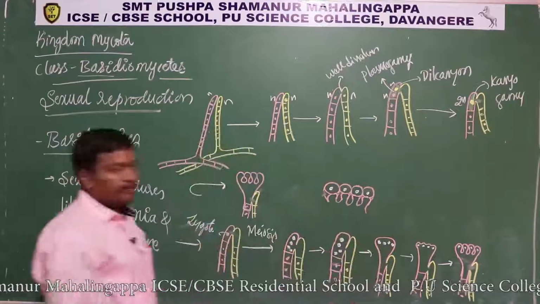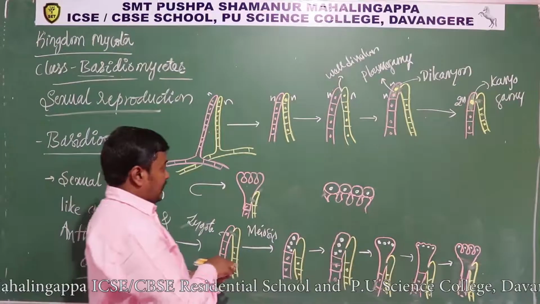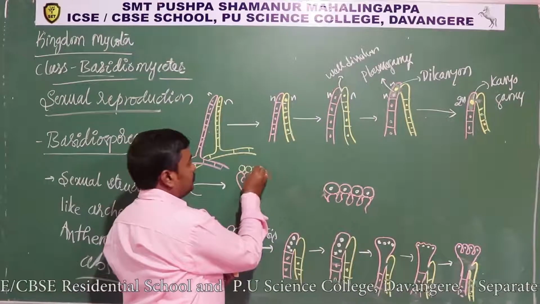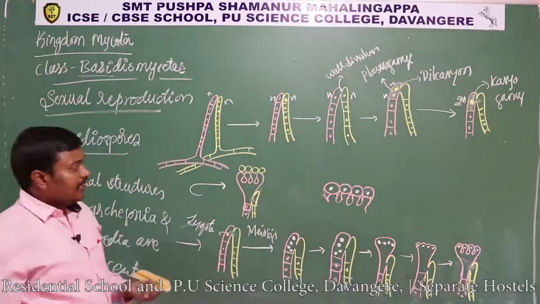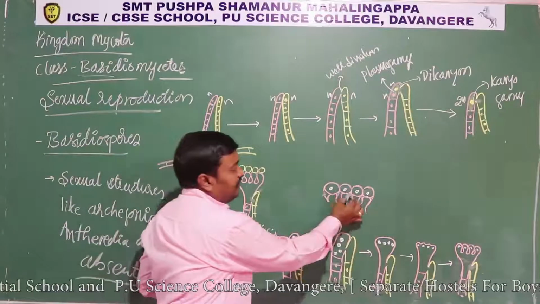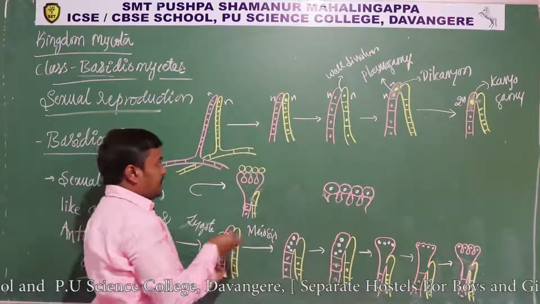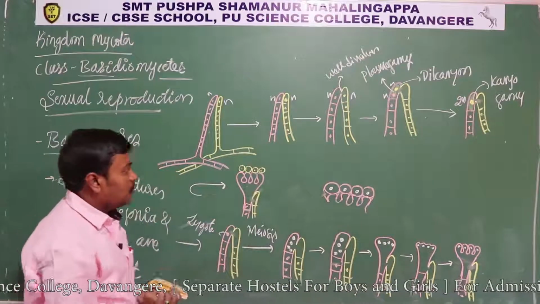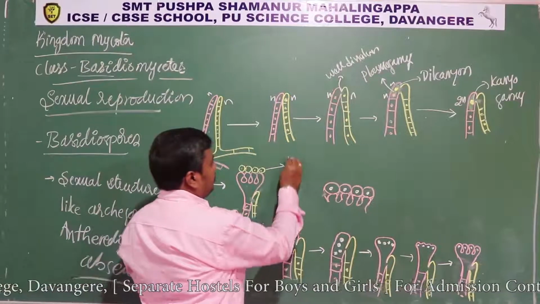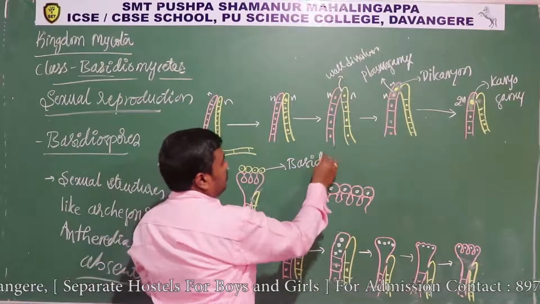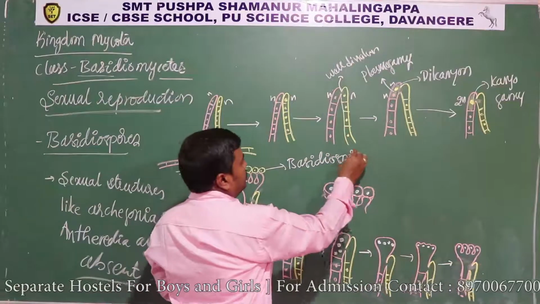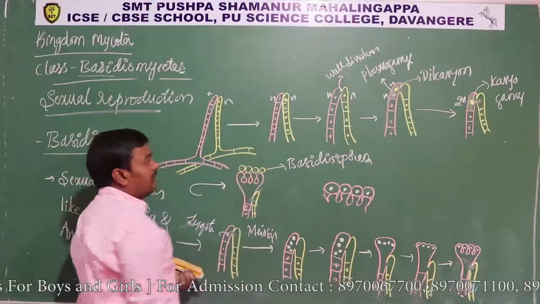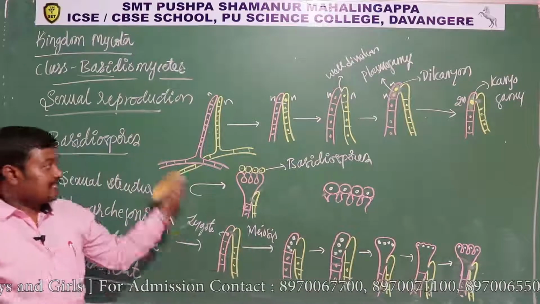It separates like this. Okay, so after that they are going to produce the spores like this. So after the furrowing, the spores get separated out, and these spores are called basidiospores. See, it forms like this. The large structure gets pinched off, and it produces the basidiospores.